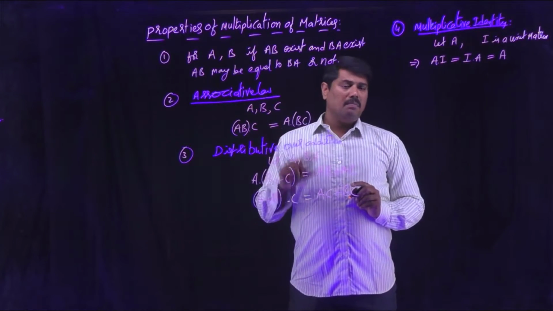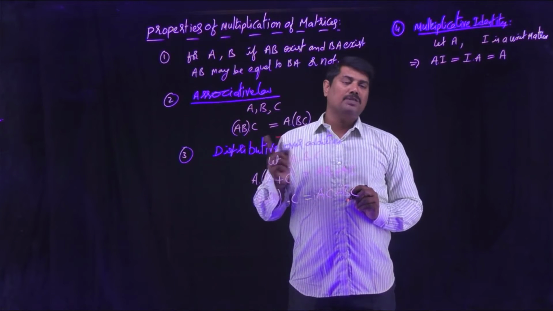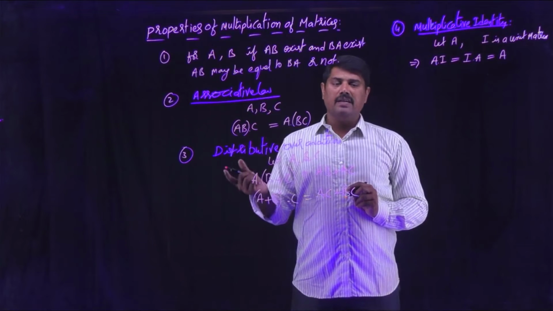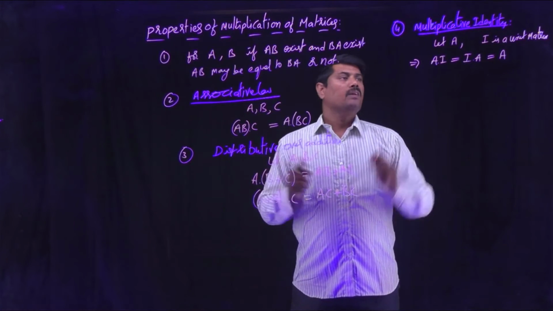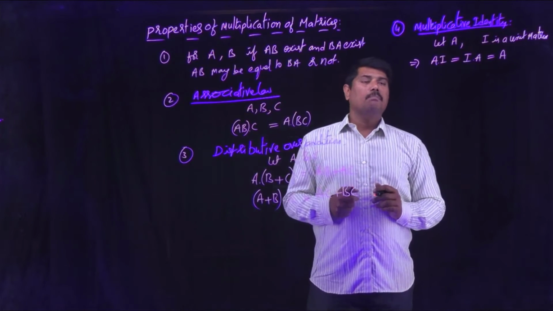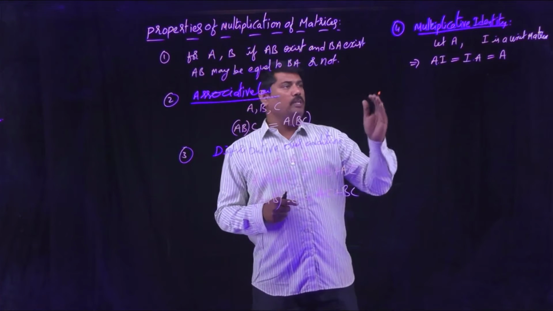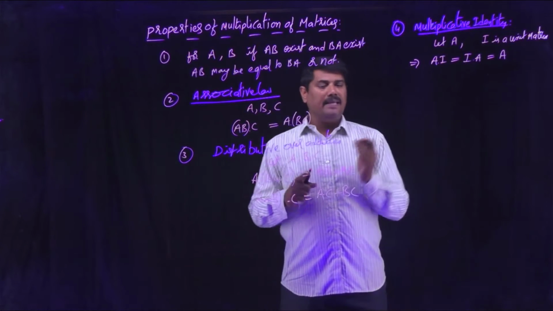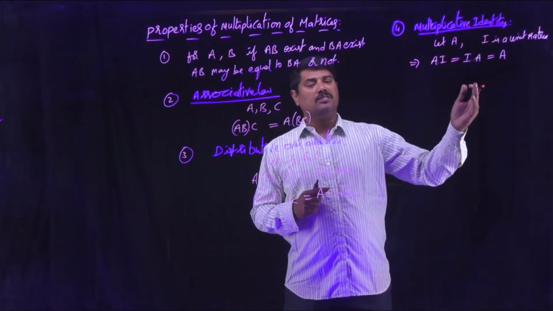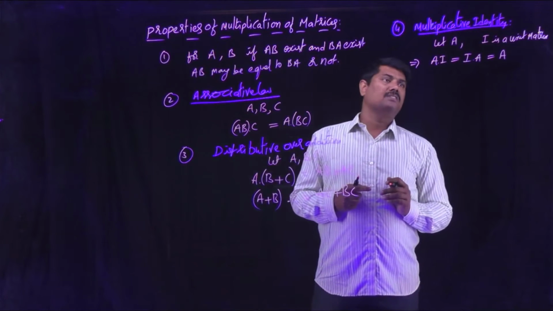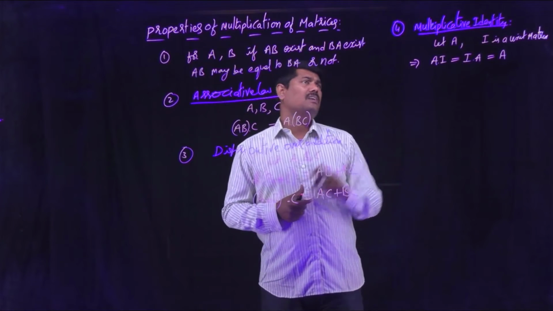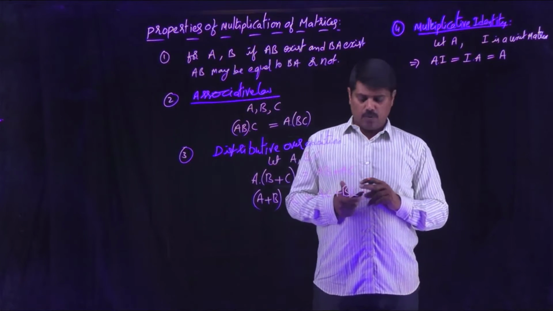Observe, with respect to addition, the additive identity in matrix addition is the null matrix, 0. With respect to multiplication, the unit matrix I is said to be the multiplicative identity, so that A into I, always remember, multiplying any matrix with the unit matrix I, it remains the same matrix, no change in the values of the matrix. A into I or I into A, you will get the same matrix A. So this is another property, the multiplicative identity.